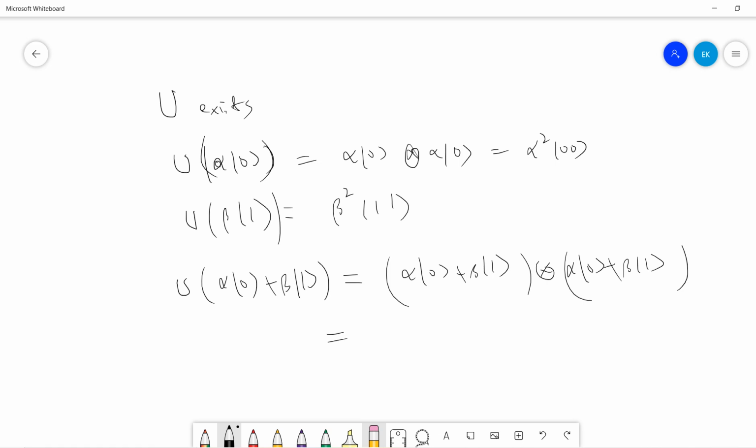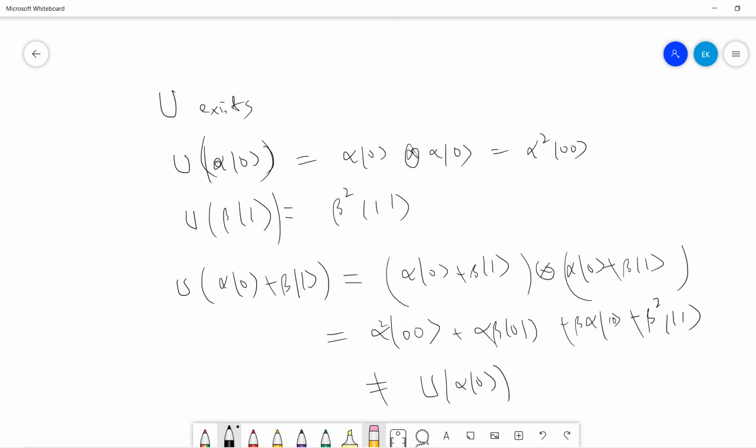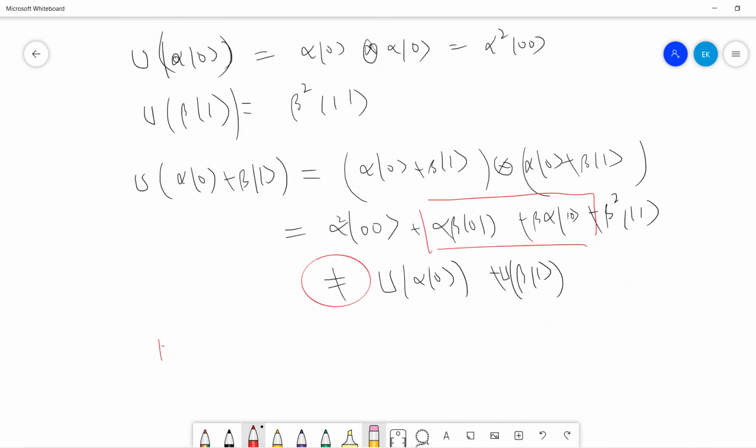So a very simple result will be alpha squared 0 0, alpha beta 0 1, beta alpha 1 0, and beta squared 1 1, right? And this is not the same as alpha U 0 plus beta U 1 because there will be cross terms, right? So this is not the same. Hence U is not linear.